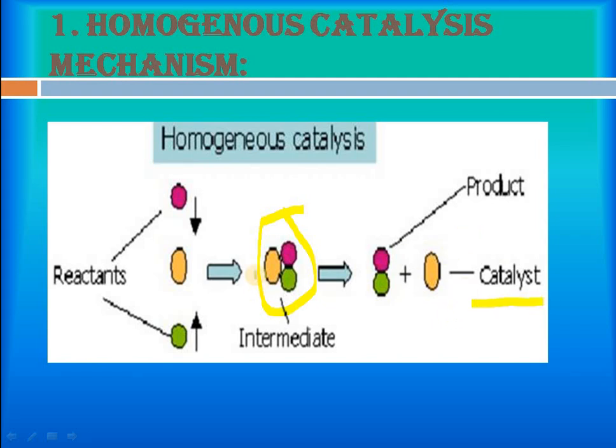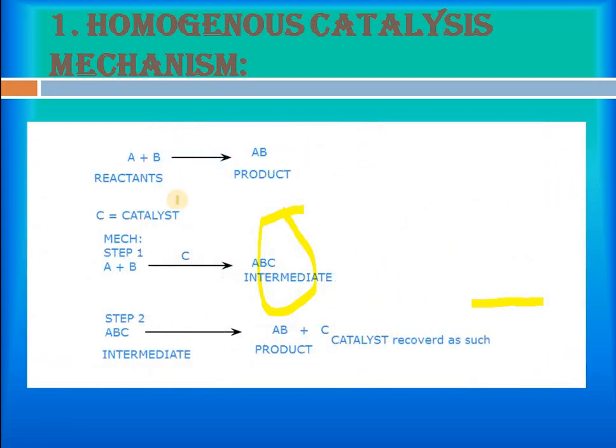This shows that the reactants don't combine together by themselves, but when the catalyst is there, the catalyst makes the reaction possible between both the reactants and makes the bond between them to form our product. The simple thing is that reactants A and B combine to form product AB.